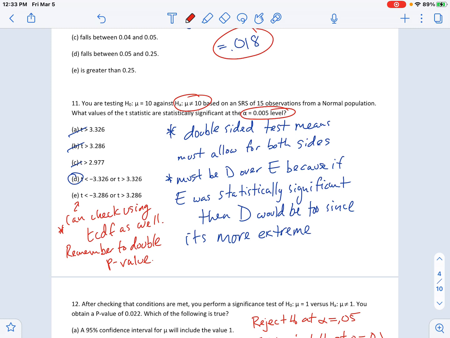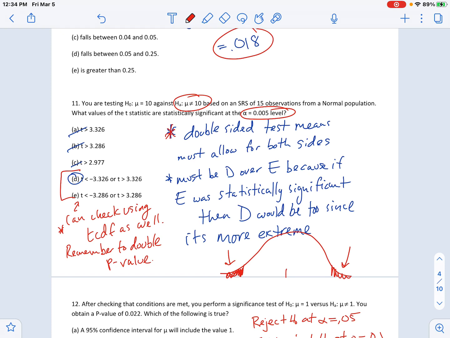So remember, statistically significant means reject the null. And if it's a double-sided test, that means we have the possibility of getting results that are extreme on the lower or upper side, doesn't matter. But if it's on one of those sides, it could be good. As long as it's far enough away in either direction, it's technically good. This is when we double the p-value. So the only answers that make sense here, if you just think about that, are D and E. With the two-sided test, you could get results extreme enough in either direction. Okay, so that's this first statement here.